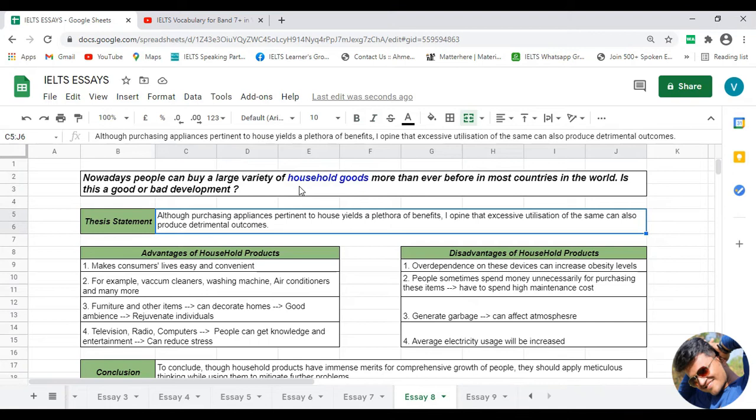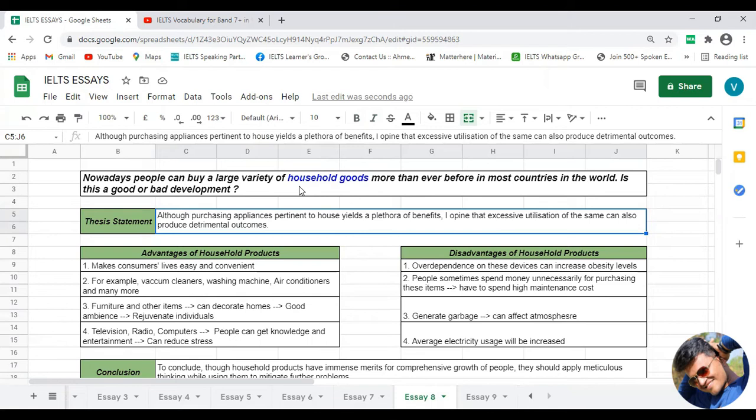That is your thesis statement. And friends, it is mandatory to have a thesis statement in the introduction paragraph. If it is not there, then you will lose your band, right? So make sure in every IELTS essay you must write your thesis statement.